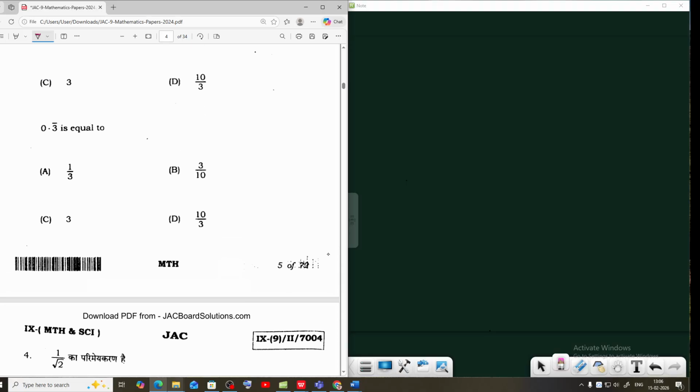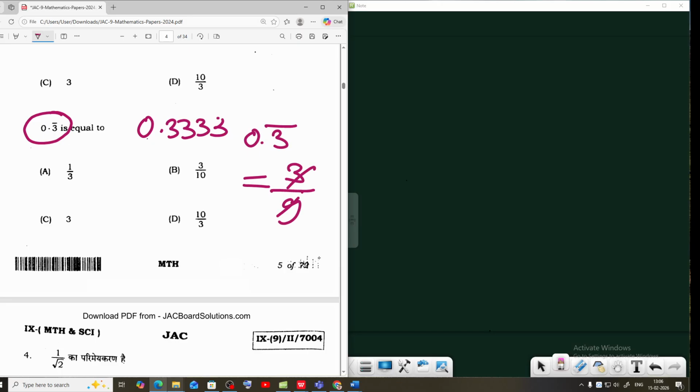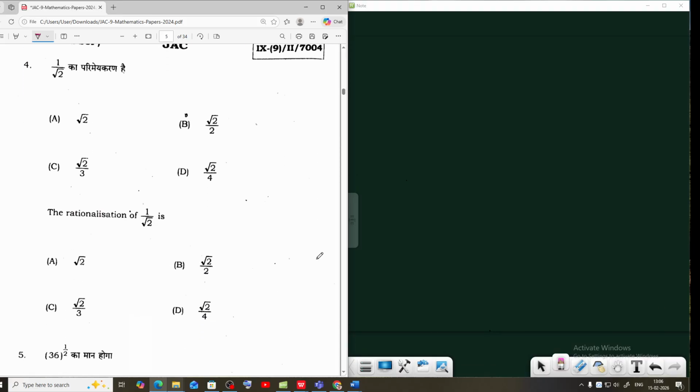Question number 3. 0.3 non-terminating, that means 0.33 repeating. 0.3 bar, that means one term is repeating. It can be written 3 by 9. Cancel out, 1 by 3 is a correct answer. Option first is a correct answer.